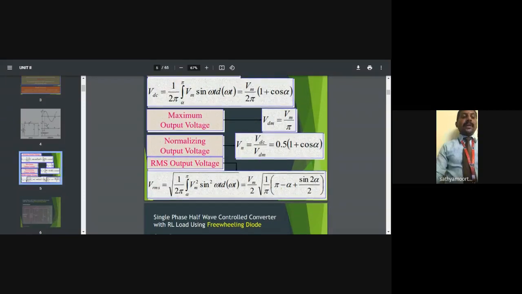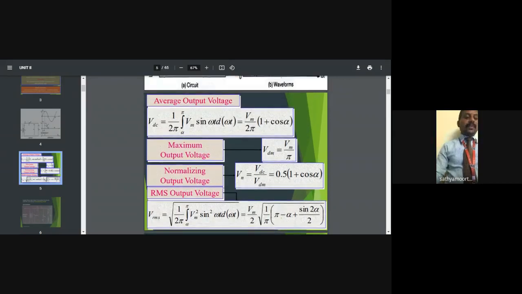Then the normalized voltage. Normalized voltage means simple: Vn is equal to the actual VDC voltage divided by the maximum voltage, that is equal to 0.5 into 1 plus cos alpha. Then the RMS voltage: Vrms is equal to the root of 1 by 2 pi, integration limits alpha up to pi, Vm squared sin squared omega t d omega t.